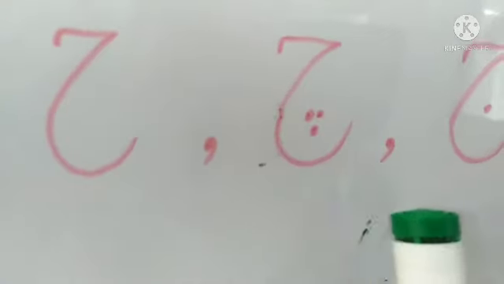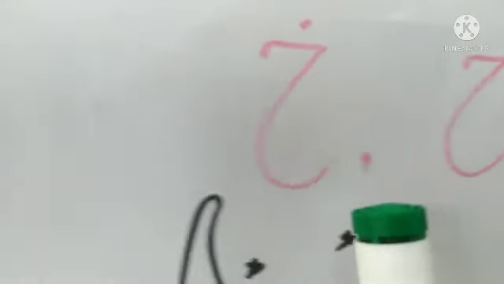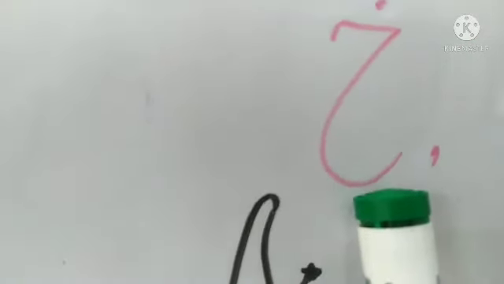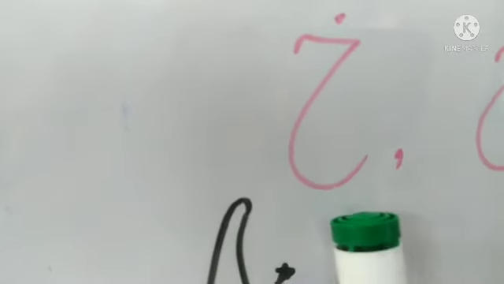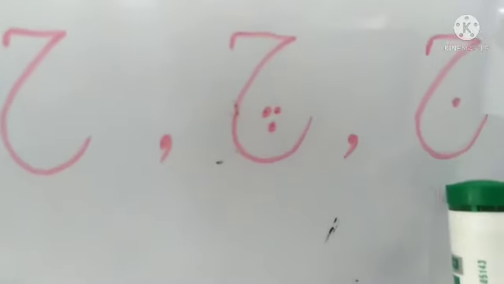Dear kids, repeat after me. Jim, Che, He, and Khe. The last family member is Khe. Khe is having one dot over it. This is the letter Khe. Khe, Kh, Kh, Kh. Dear kids, now repeat after me.